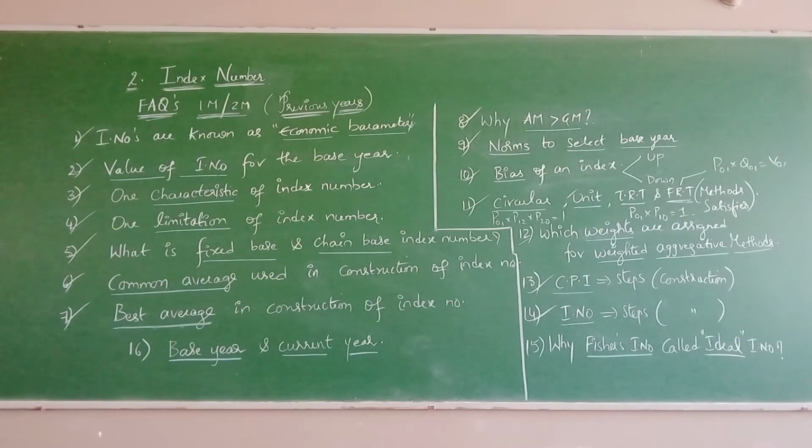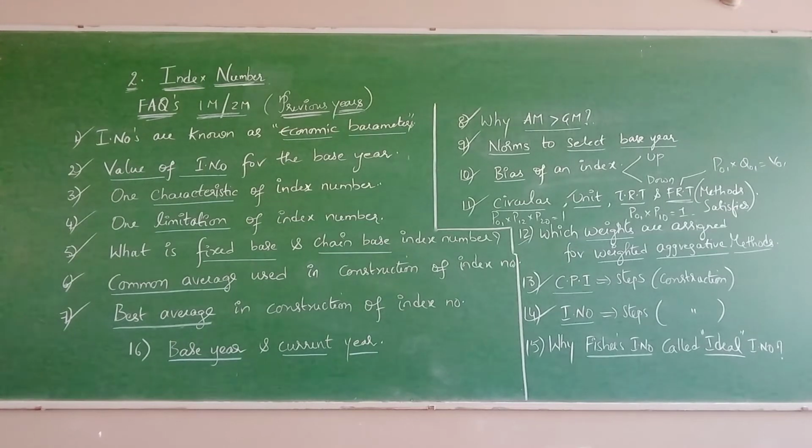Next, one limitation of index numbers, as we have many limitations: the index numbers are just approximate indicators because they use only sample data. At the same time, as we are taking sample data, there is definitely a likelihood of error being introduced.